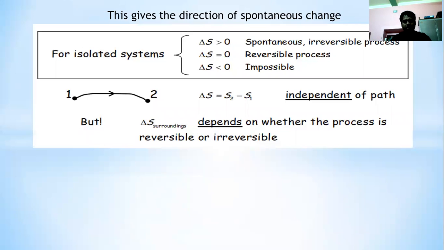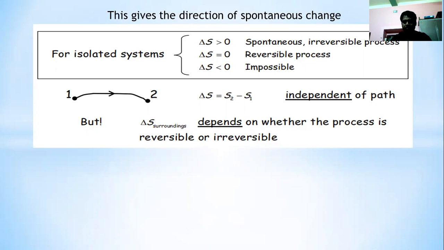For a cyclic process, what will happen? Delta S equals S2 minus S1, and a cyclic process means the initial state and the final state are the same. That means S2 equals S1, so S2 minus S1 equals 0. So the change of entropy delta S will be 0. We can say for a cyclic process there is no change in entropy.